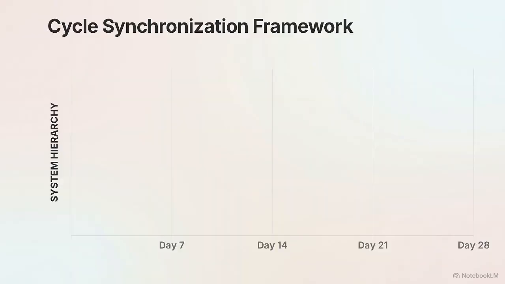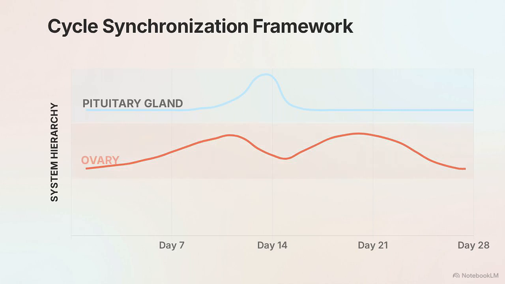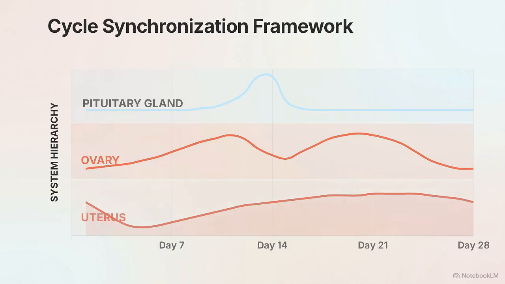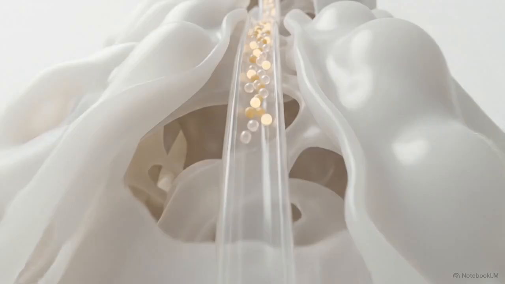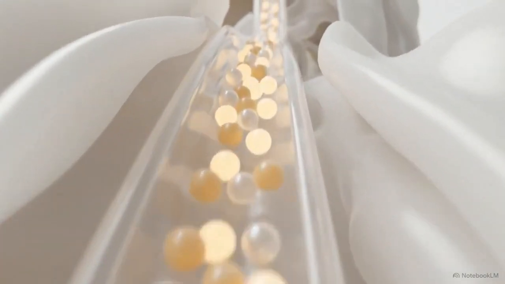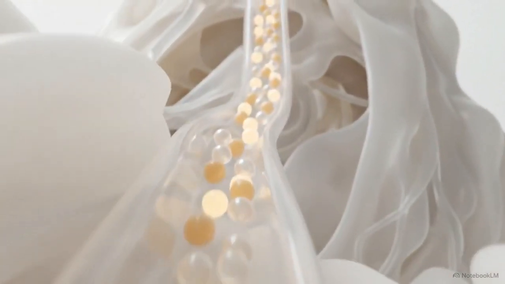This diagram maps the 28-day timeline across 3 layers. The top layer is the pituitary gland, the initial chemical dispatcher. Below is the ovary, where the ovum matures and hormones release. Finally, the bottom layer is the uterus, the tissue undergoing physical transformation. The top tier communicates with the middle tier using specific chemical messengers called gonadotropins, specifically follicle-stimulating hormone, FSH, and luteinizing hormone, LH. While these 3 layers exist in different parts of the body, they are linked by this precise, predictable cascade of chemical signals.